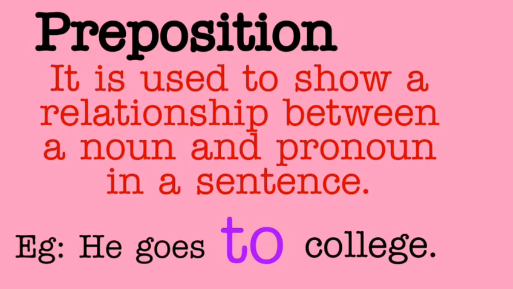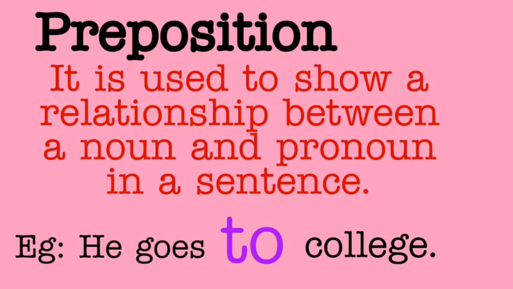Let's learn the next part of speech, preposition. It is a word used to show a relationship between a noun and a pronoun in a sentence. Example, he goes to college. He is a pronoun and college is a noun.